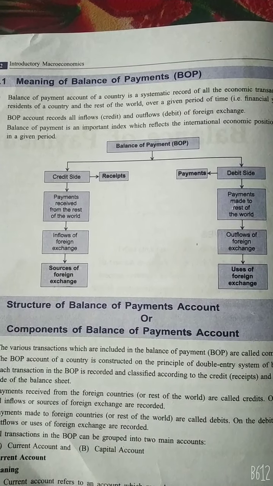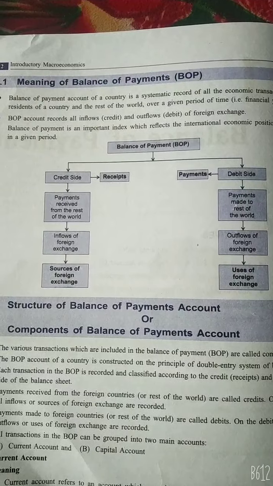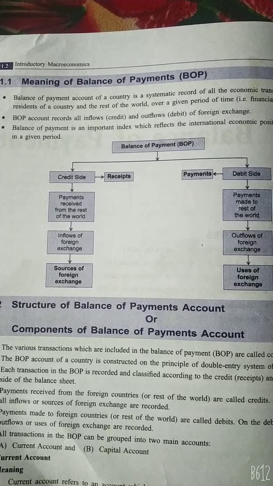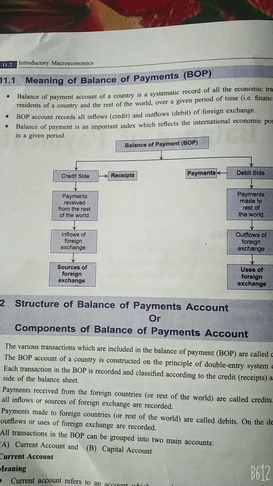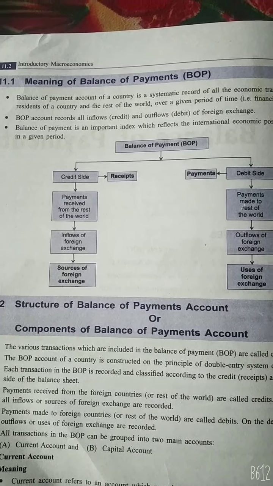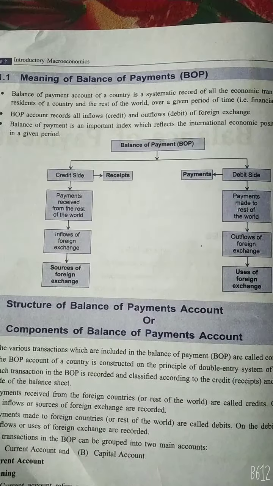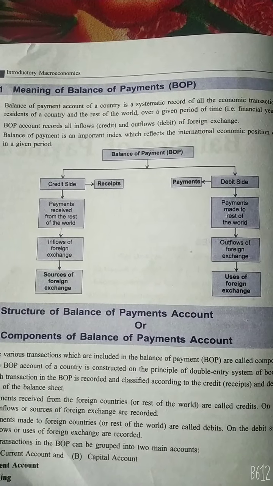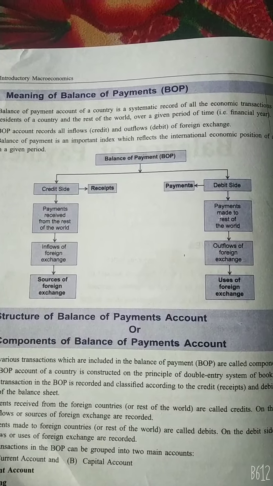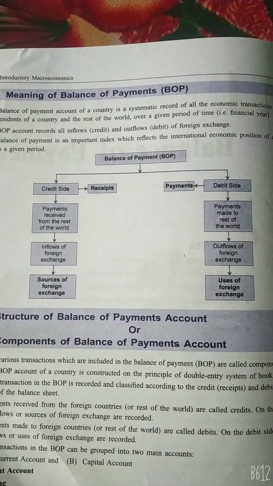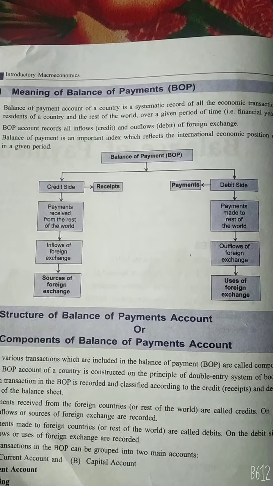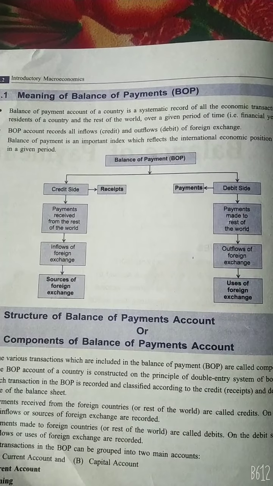It covers a period of time, normally one year. In short, we can say that the balance of payment of a country is a systematic record of all economic transactions, that is, transactions in goods, services and assets, between the residents of the country and the rest of the world during a year. In other words, it is an accounting statement that provides a systematic record of all the economic transactions between the residents of the country and the rest of the world in a given period of time. Here, transaction means something related to money or done for the motive of earning.